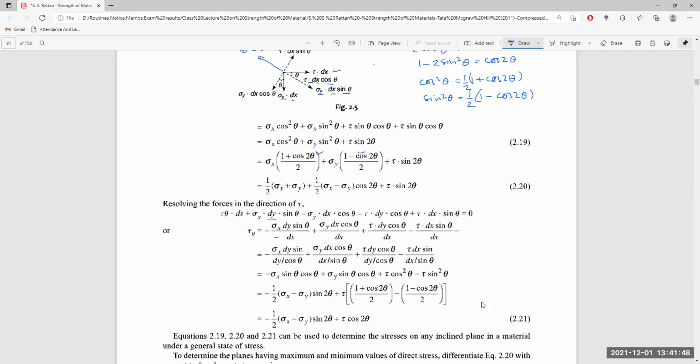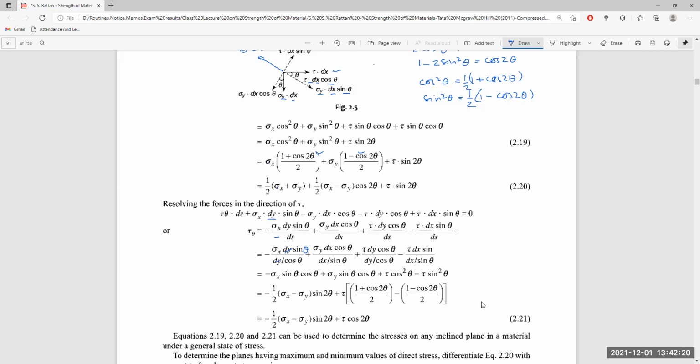We replace ds by dy divided by cos theta, as we want to eliminate dy. As we want to eliminate dx here, we replace ds by dx divided by sin theta. If we want to eliminate the component dy cos theta, we have to replace ds by dy divided by cos theta. And if we want to eliminate the component dx, we have to convert ds by dx divided by sin theta.